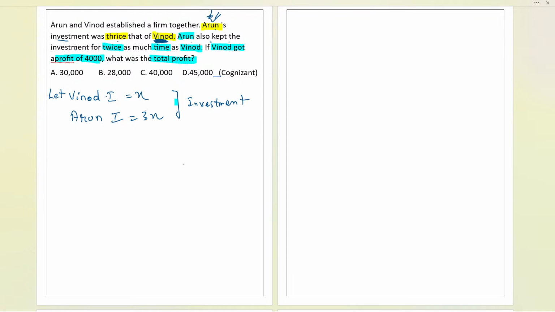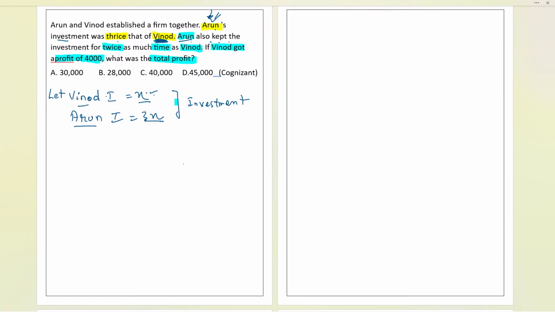He earned a lot of money, so he has more money. He's saying, like Vinod, whatever the amount you are investing. Now suppose Vinod, you invested 10 lakh, and I have collected a lot of money, so I have 30 lakhs. So now he is investing thrice the money that Vinod has. So 3x, we can say: Vinod has x. Initially we don't know, so that's why we assumed x and 3x.